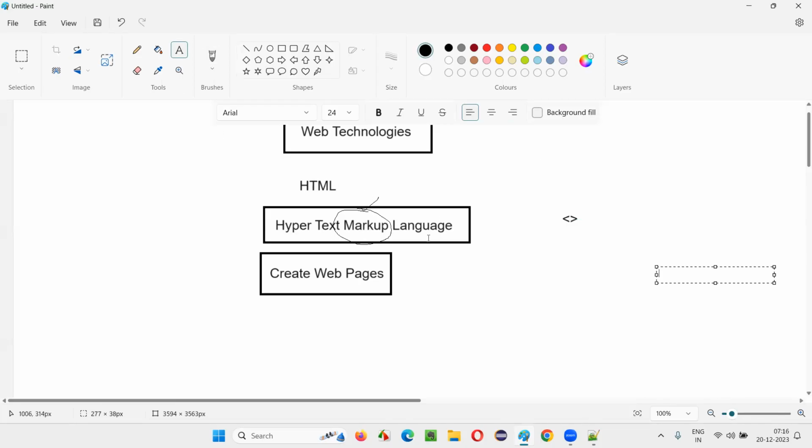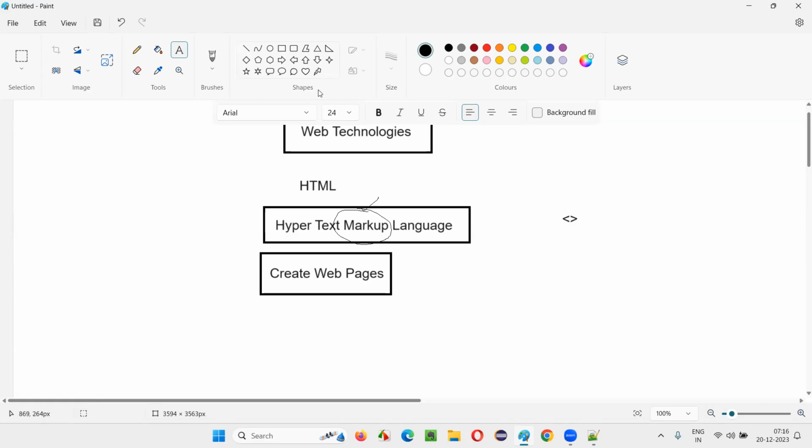Anyhow, HTML is one of the languages, guys. Like our English is one of the languages, Hindi is one of the languages. My mother tongue Telugu is one of the languages. Tamil is one of the languages. Kannada is another language. Malayalam is another language. Like that, many languages exist, right? Similarly, HTML in this technical world is also one type of language.